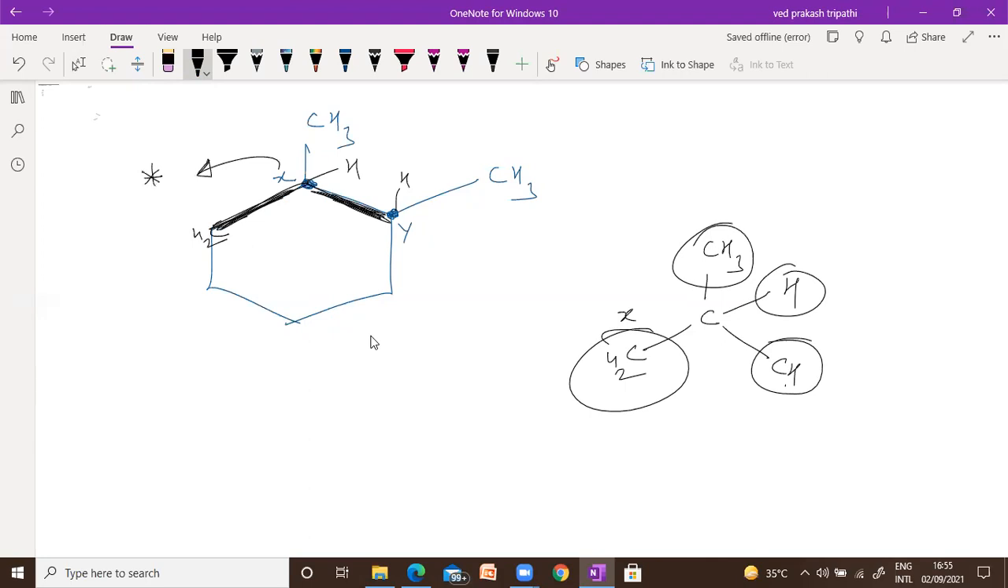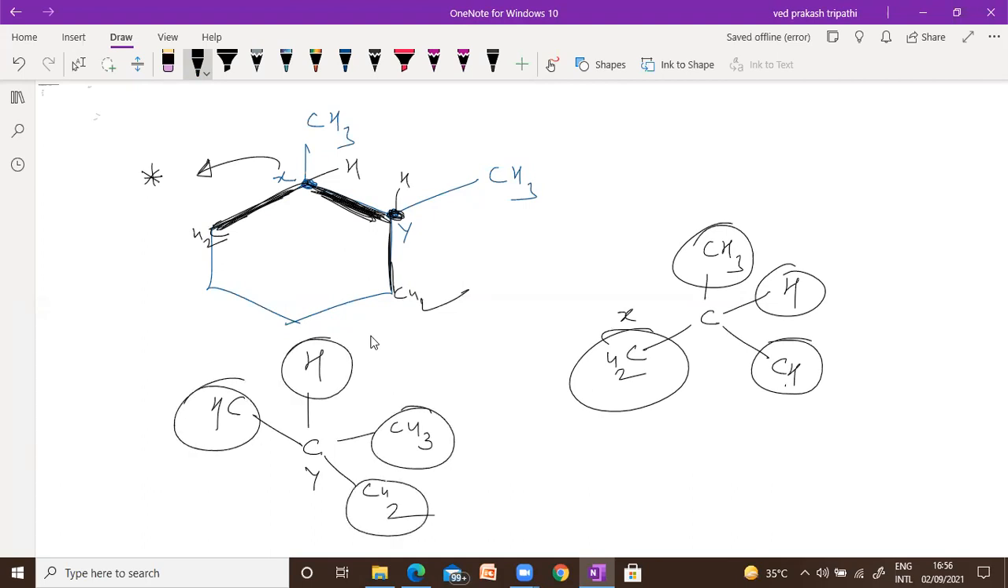And simply you can check Y. If you look at Y, it has a methyl. It has a hydrogen. And this upper branch is CH. And this lower one is CH2. Again, it has 4 different connectivities. So Y is also chiral. So this ring has 2 chiral centers. Does it make sense? Please tell me.